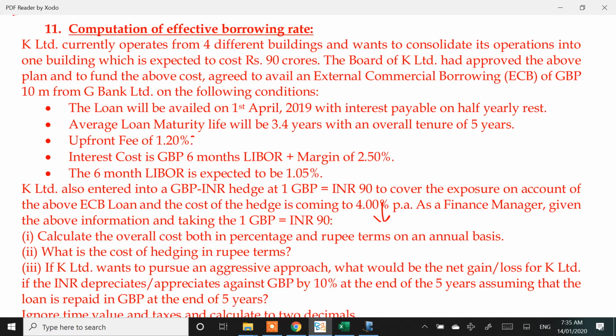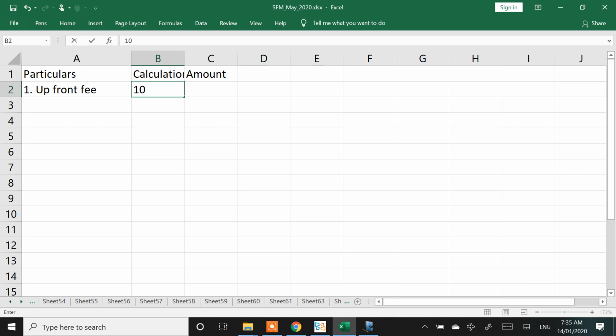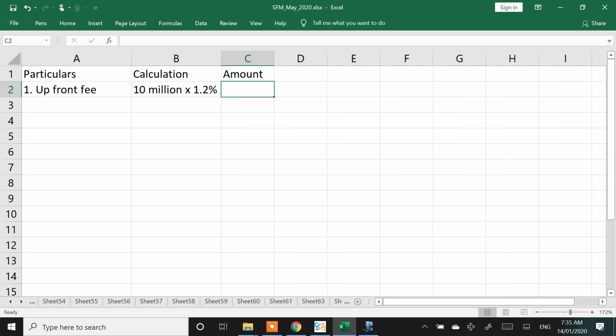1.2%. I'm first calculating it in pounds. I'll convert into INR in some time. My upfront fee is, how much is the loan I'm taking in GBP? 10 million. So 10 million into 1.2%. This is one payment which I have to make. A fee which needs to be paid.